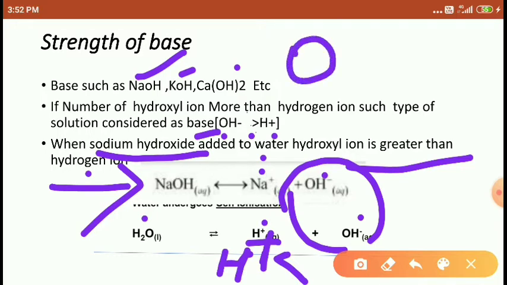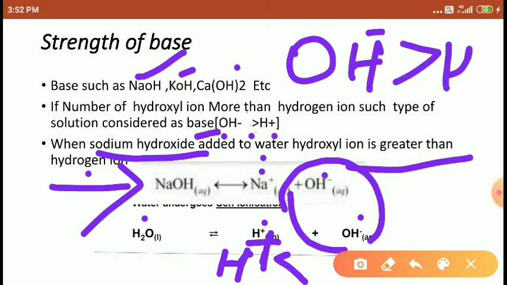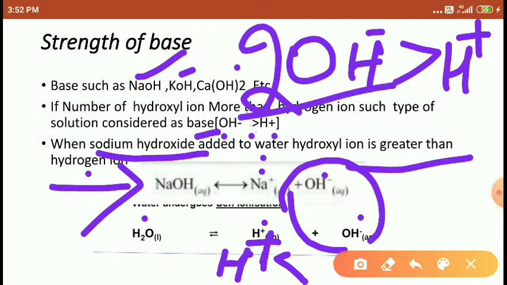I will write here like this. So OH minus is greater than the H plus. So such a solution we call a base. Here 2 OH minus are there, and 1 H plus. 1 NaOH is added to the water. The water also contains 1 OH and the base also contains 1 OH, so total 2 OH. So 2 OH is greater than the H plus ion, that's why it is a base. Understood students?